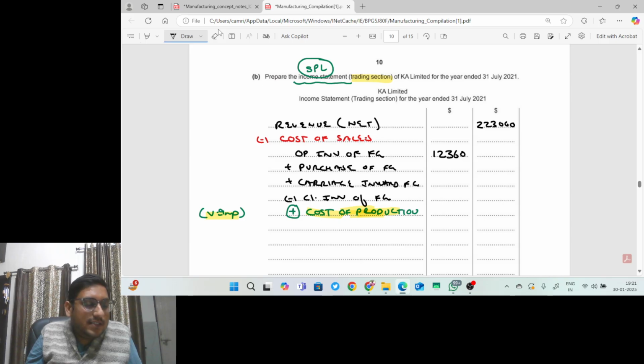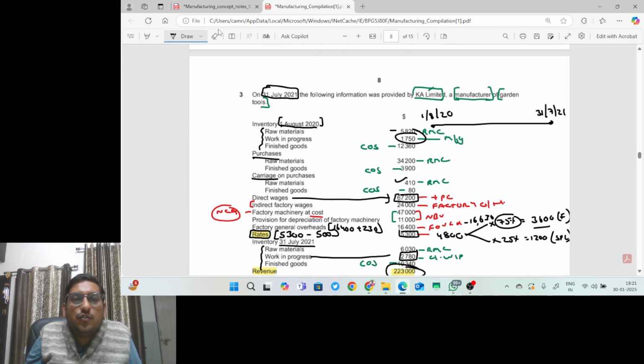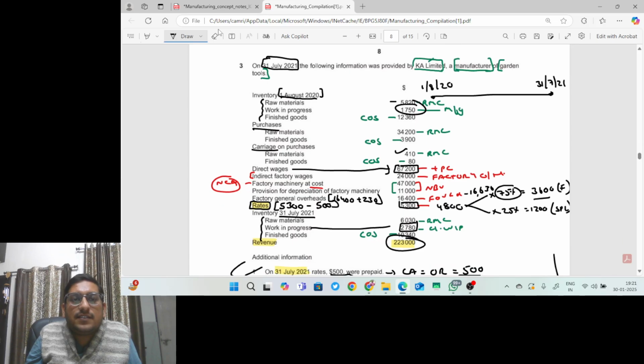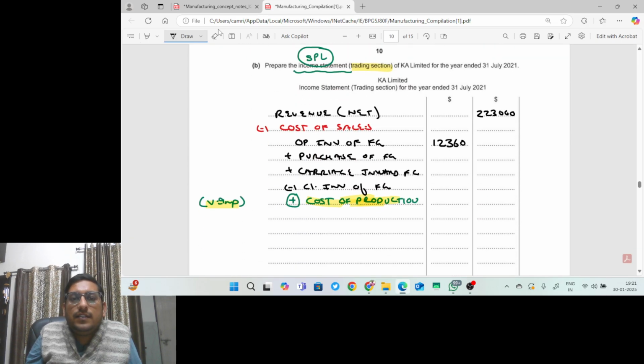12,360. Then we have purchase of finished goods. How much? So opening inventory is 12,360. Purchase of finished goods is 3,900. Carriage inward on raw material, carriage inward on finished goods. Raw material is already shown. It's $80 that is given to us. Closing inventory of finished goods is given as 10,340, and cost of production we have just calculated, 1,52,000, guys, right?